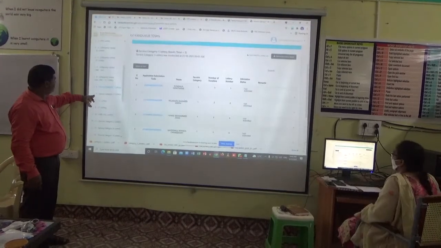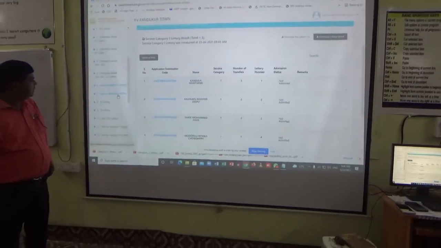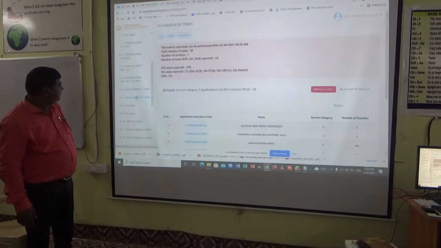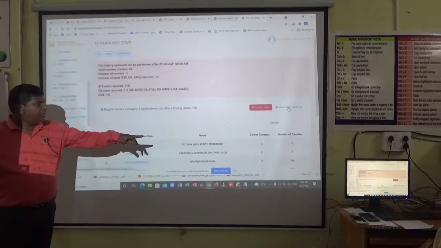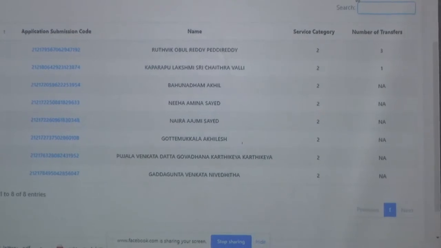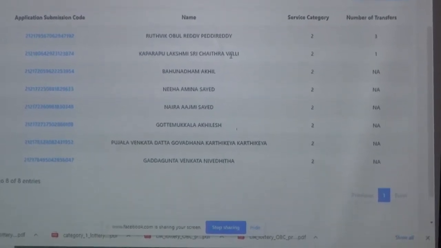Yes. Next step. Category 2. Click. Then you type the data. Good. Free lottery list. Madam, second one, Chaitra. How many are there in total?